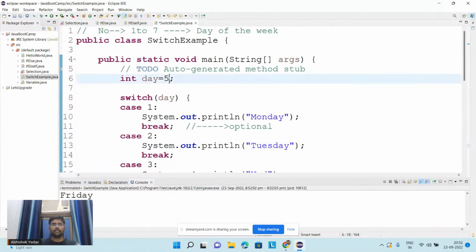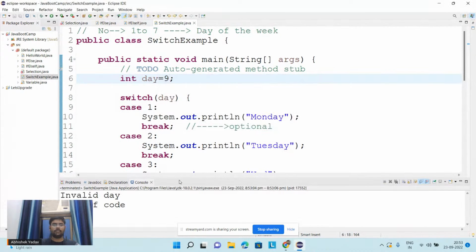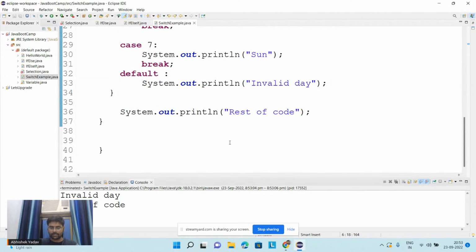Let's try to give the answer day as 9. Ctrl save and run, proceed to run. So you guys can see we are getting the invalid day, and after that we are getting the rest of the code, right? Till this part is clear, everyone? Yes.